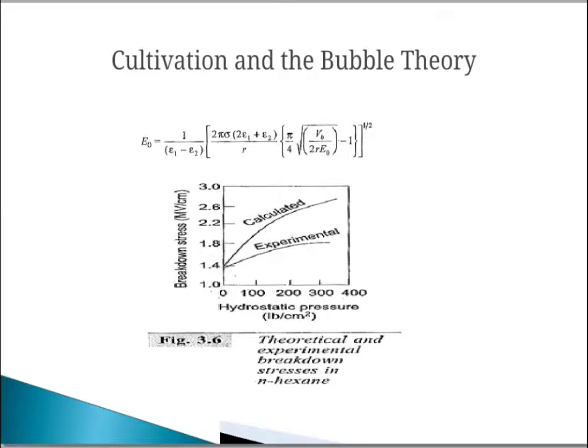Here rho is the surface tension of the liquid, epsilon 1 is the permittivity of the liquid, epsilon 2 is the permittivity of the gas bubble, r is the initial radius of the bubble assumed as a sphere, and Vb is the voltage drop in the bubble.